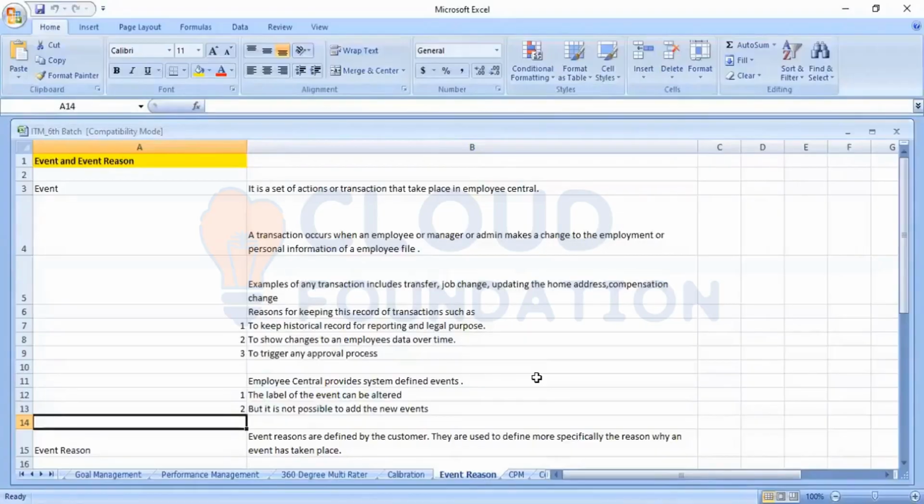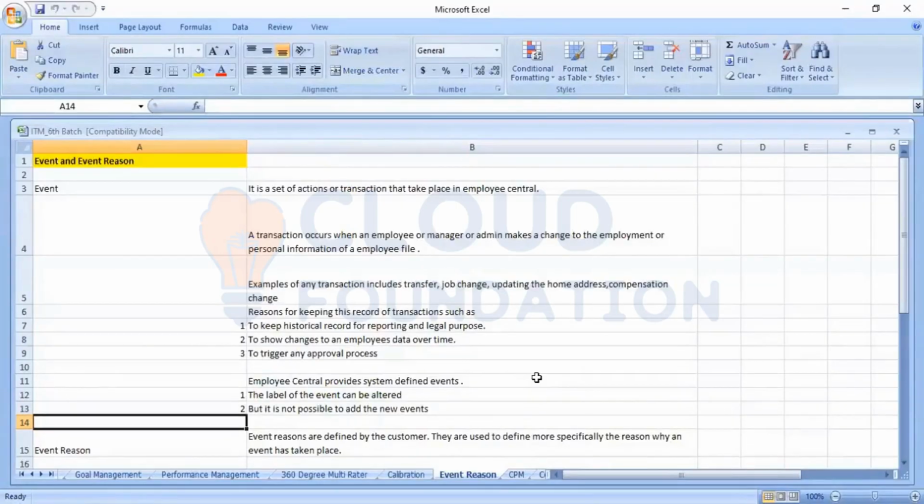What is the reason behind it, or why are you terminating a person? What is the reason for the termination? It is a voluntary termination, or a normal termination, or a misconduct termination with benefits. All these things we can analyze to understand the reason behind it.